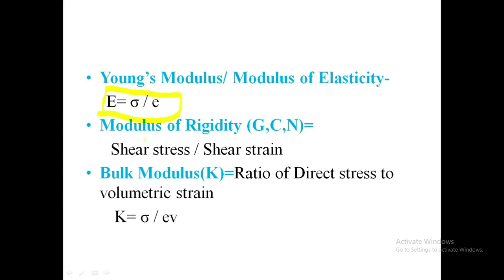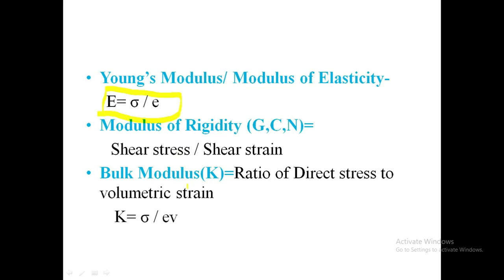Next definition is modulus of rigidity. Modulus of rigidity is denoted by letter G, C or N. Its definition is the ratio of shear stress to the shear strain. Mathematically, shear stress is denoted by tau, shear strain is denoted by phi, and tau upon phi is the formula.